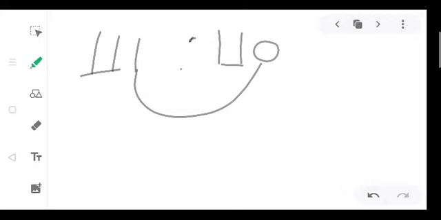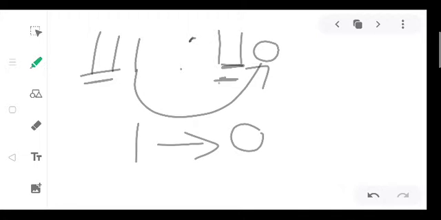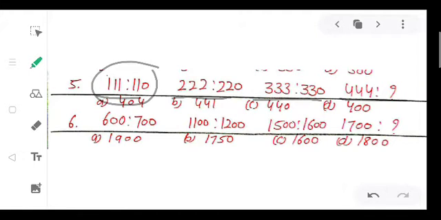1 is converted into 0. It means the third digit will be converted into 0 and the first two digits will remain the same. So we find the analogy. This will be applicable in all. We will write the first two digits as they are and the third digit we will convert into 0.